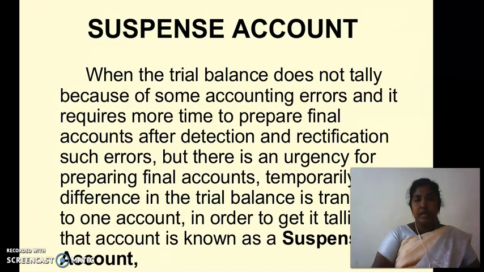Then suspense account. When the trial balance does not tally because of some accounting errors and it requires more time to find and rectify such errors, but there is an urgency for preparing final accounts, temporarily the difference in the trial balance is transferred to one account in order to get it tallied, and that account is known as suspense account.